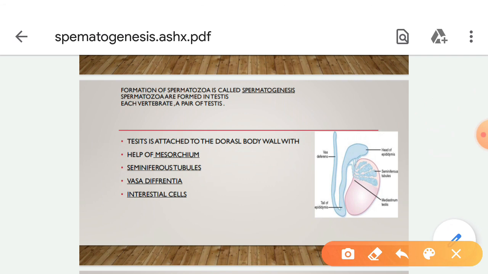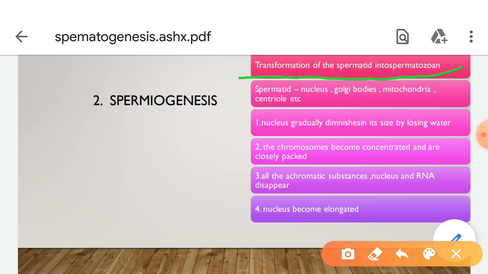This is the first stage, formation of spermatid. A primary spermatocyte produces four spermatids. Second one, spermiogenesis. The transformation of the spermatid into a spermatozoon is called spermiogenesis. The spermatid contains a nucleus, Golgi bodies, mitochondria, centrioles, etc.